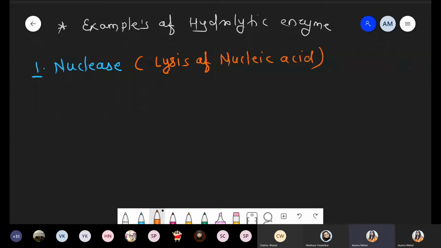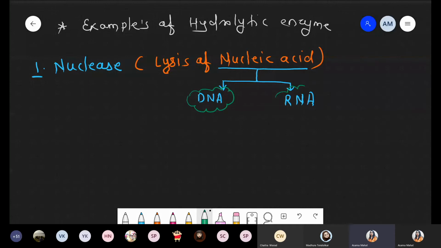Nucleic acid, right? We already discussed this point. When we are talking about nucleic acid, there are two types. One is DNA, deoxyribose nucleic acid. Another one is RNA, ribose nucleic acid. So these are the two types which come under nucleic acid. Got this? Now in this condition, we are talking about two types of nuclease, ribonuclease and deoxyribonuclease.